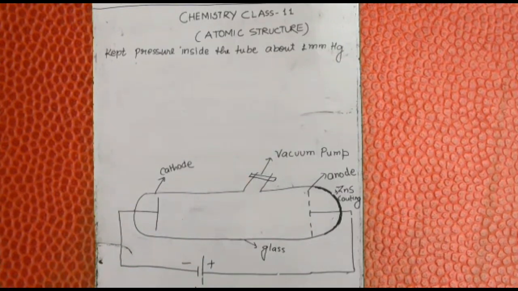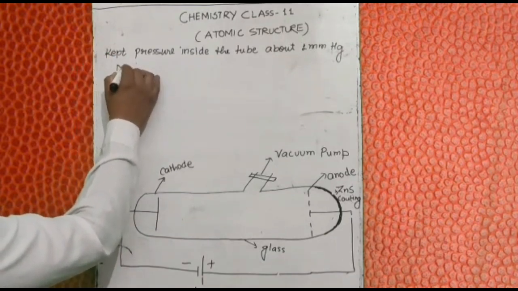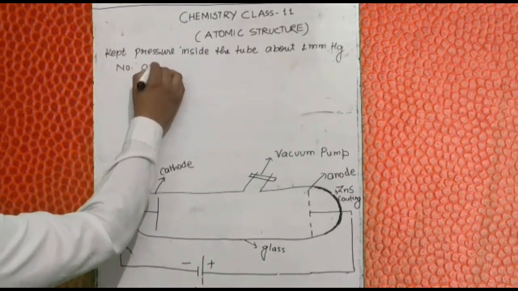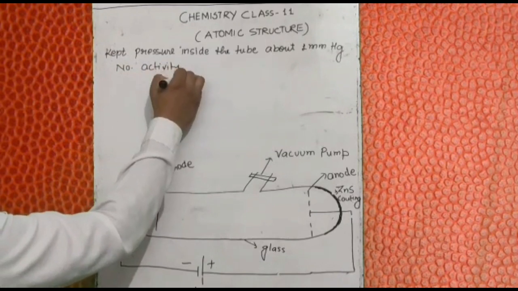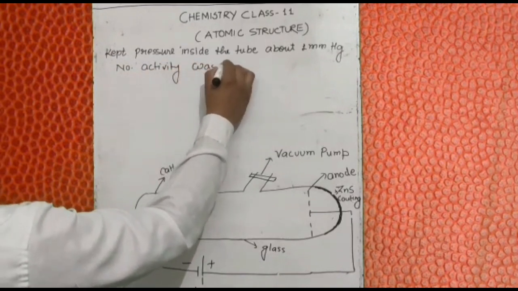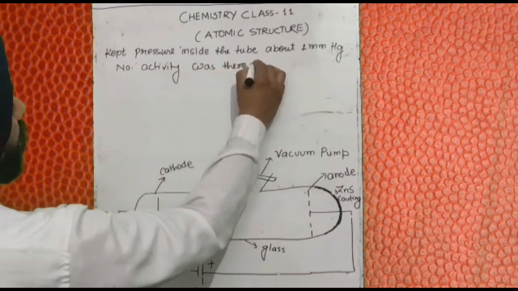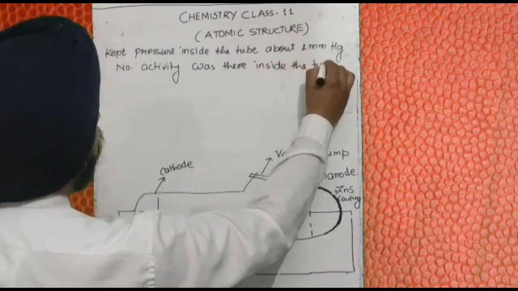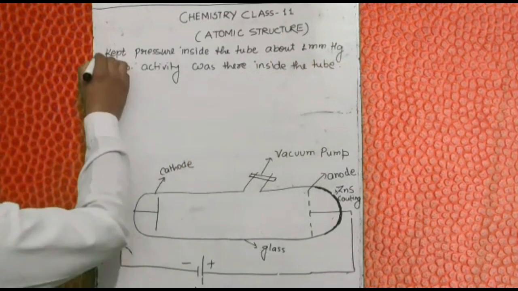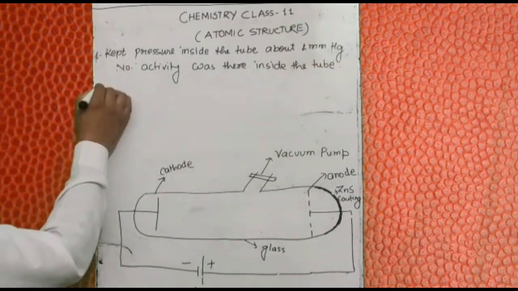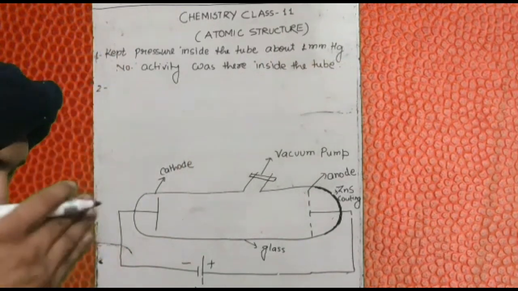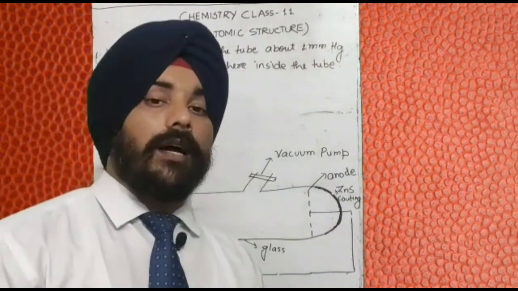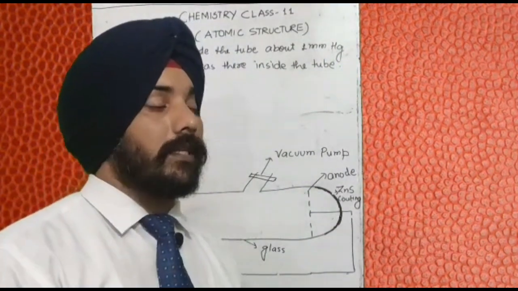So no activity was there inside the tube. Then what did he do? He decreased this pressure about 100 times.